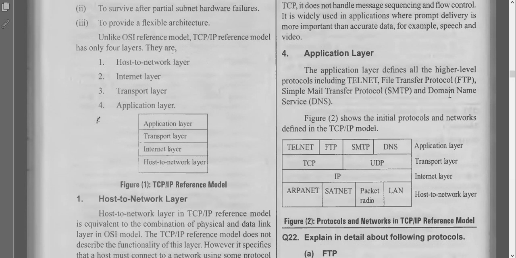Last one is the application layer. It defines all the high level protocols, including Telnet, File Transfer Protocol, Simple Mail Transfer Protocol and Domain Naming Services. So it shows the initial protocols and networks defined in the TCP/IP model. Here we have all the protocols, all the major rules and regulations included in this application layer. The duty of this application layer is to transmit data in appropriate formats. FTP is used to transmit files, Telnet is used to transmit the audio files. SMTP is mainly for mailing, and DNS is the Domain Naming Service, through which we can access the data.